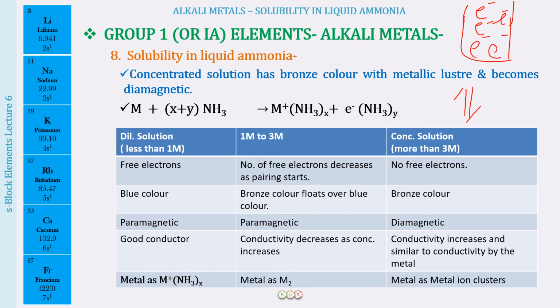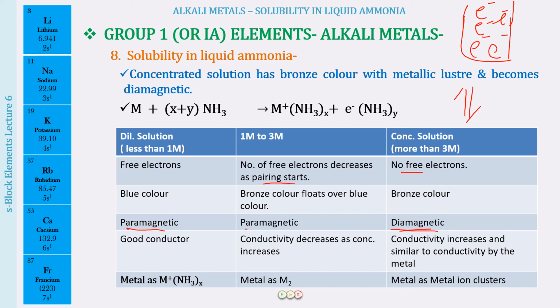Okay. So the number of unpaired electrons, or you can say the number of free electrons, will decrease as the pairing of the electrons starts increasing. And in the concentrated solution, all the electrons that we have will be pairing up. So we will not have any unpaired electrons. No unpaired electrons means the properties will shift from paramagnetic behavior to diamagnetic behavior, because of the absence of unpaired electrons, or you can say because of the pairing of the electrons which were free, but wanted to minimize the repulsions. They had no space to go away from each other, so they started pairing up.